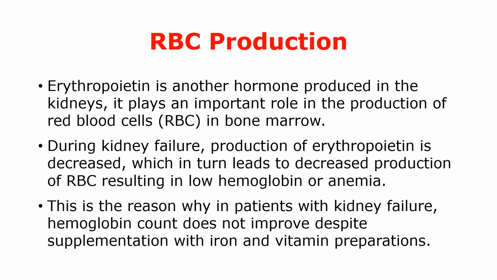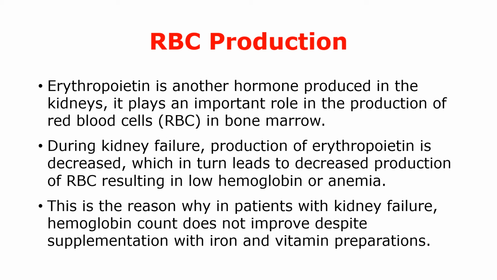Another function of kidney is production of RBCs. Erythropoietin is a hormone produced in the kidneys. This hormone plays an important role in the production of red blood cells or RBCs in bone marrow. As you know, RBCs are produced in bone marrow, but RBCs are produced only under the control of a hormone called as erythropoietin, which is produced by the kidneys.